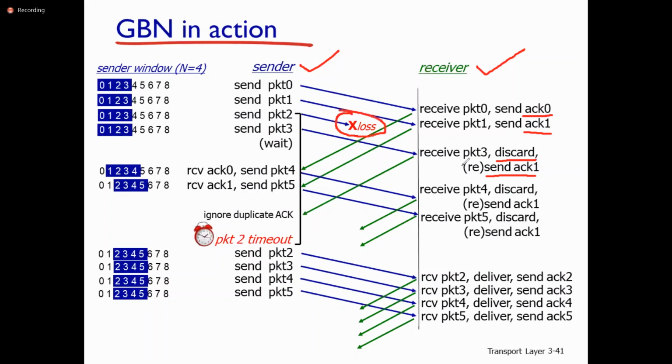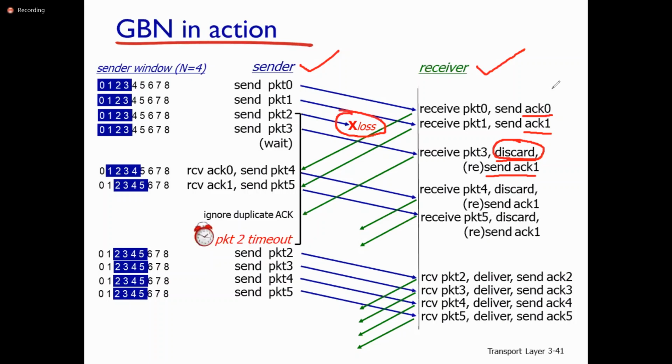Packet 2 is lost, but packet 3 is received. It discards the packet and resends acknowledgement 1. That means only packets up to number 1 are received correctly. Even though packet 3 is received, it discards it and sends the message acknowledgement 1. That means packet 1 is received correctly.